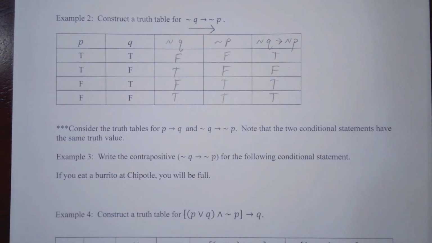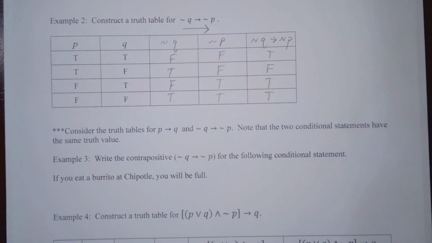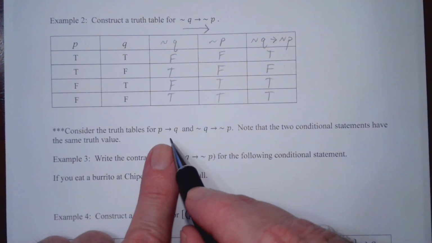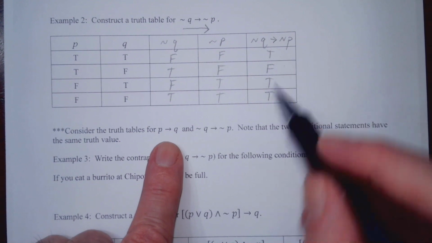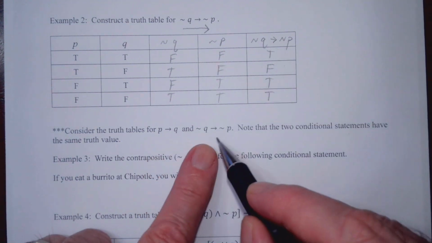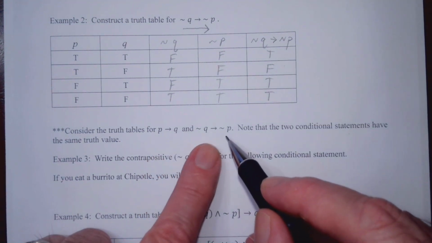So basically, these are what we call equivalent statements. We'll talk a little bit more about equivalency later, but basically what we find is the last column is the same for P implies Q and not Q implies not P.